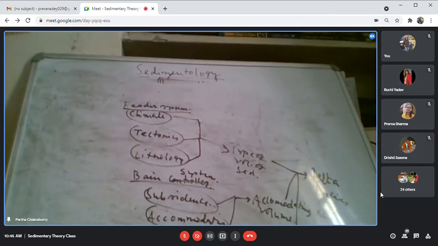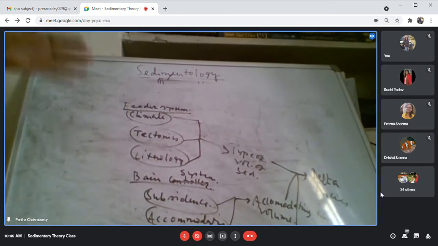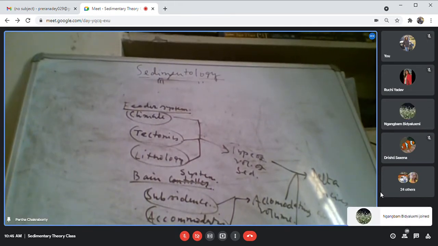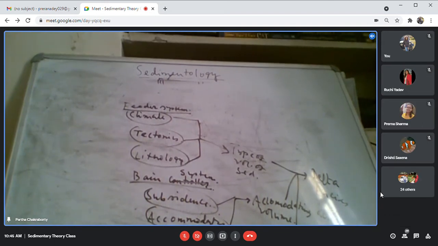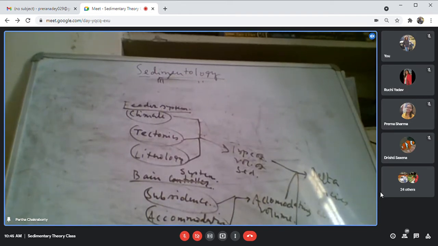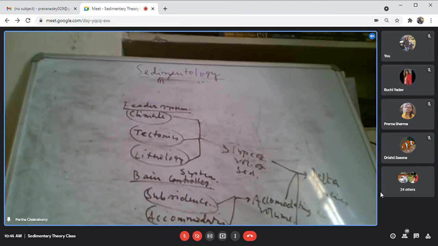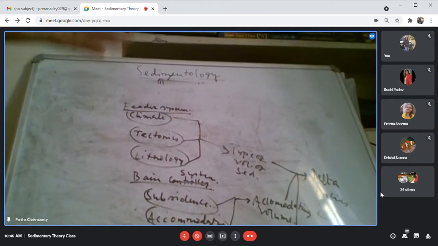Basically, the feeder system is controlled by climate, tectonics, and lithology, and that controls the caliber of sediment, whether it is silty muddy, sandy, gravelly, or gravelly. And in the basin system, whether it is a shallow or deep basin depends upon subsidence and accommodation. Tectonics and subsidence combined lead to the accommodation. And the nature of wave and tide energy in the basin controls the reworking of the sediment. If there is heavy reworking, the facies pattern will be completely different, and accordingly a delta facies type will be developed.